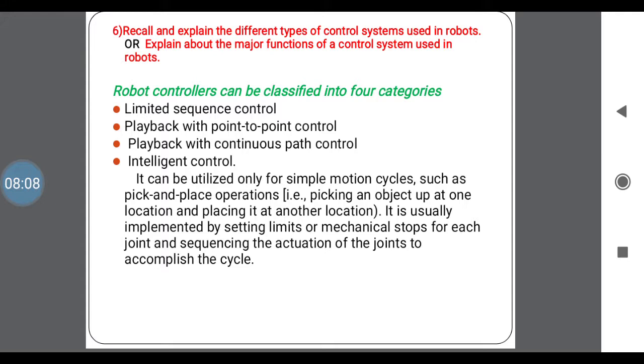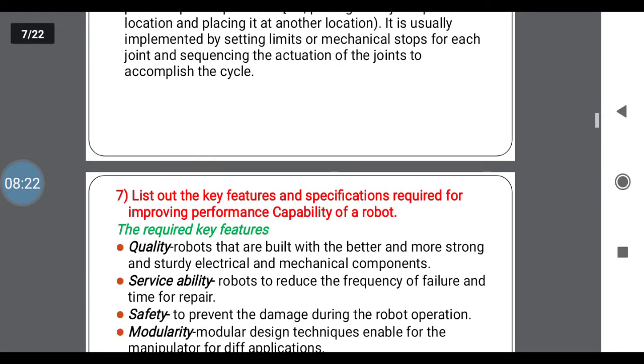Last one is the intelligent control. This is a combination of these three, and controls each joint and sequences the actuation of joints to accomplish the cycle. That is a continuous work in a robotic arm.